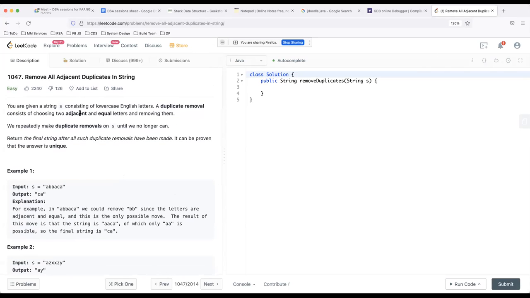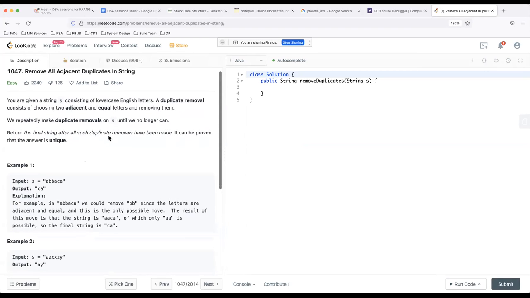This is an easy problem, so we'll start with a very basic problem. Remove all the adjacent duplicates in a string. That is the question. You are given a string S consisting of all lowercase letters. A duplicate removal consists of choosing two adjacent and equal letters and removing them. We repeatedly make duplicate removals on S until we no longer can.